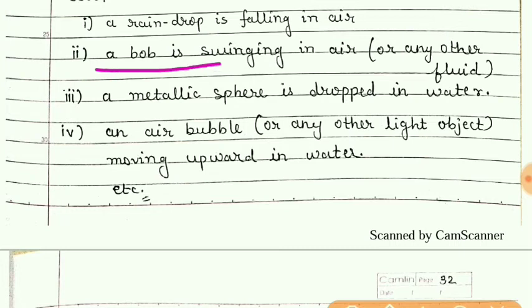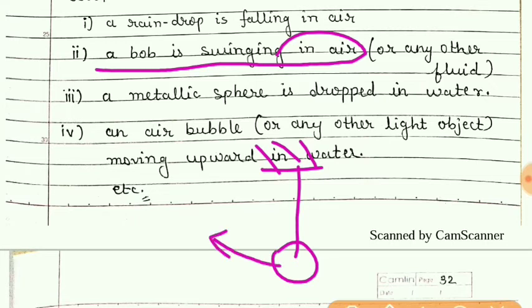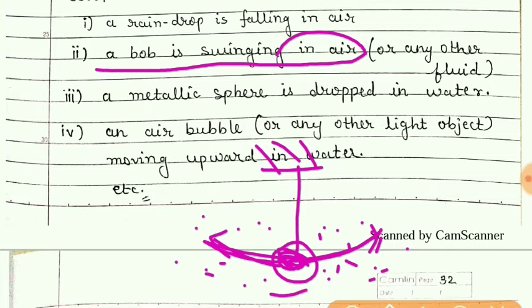A bob is swinging in air. Students, we know that in a simple pendulum, the bob moves or oscillates to and fro. So during this oscillatory motion of a bob, it comes in contact with the air, which is nothing but a fluid only.